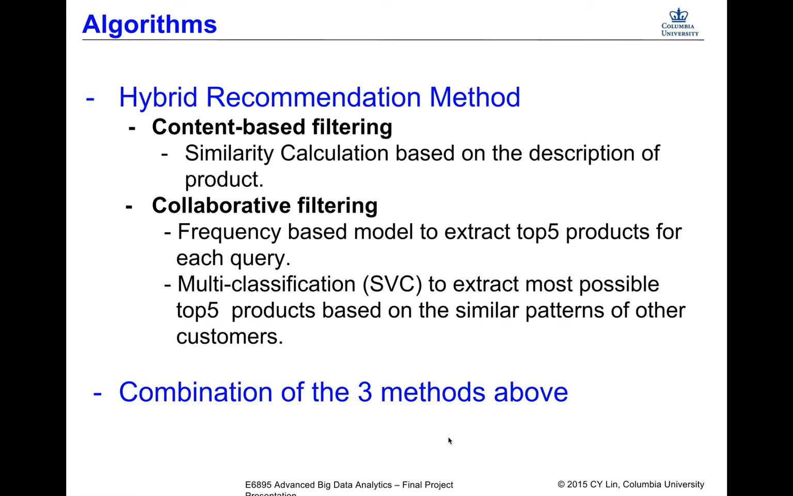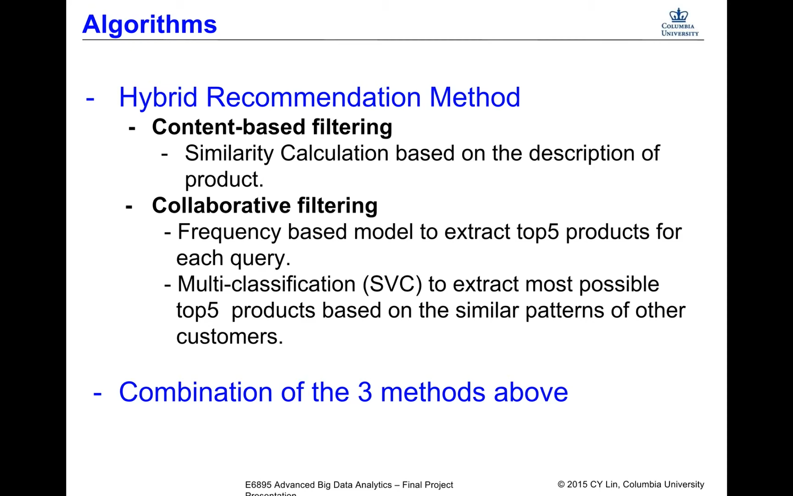The method we adopt is a hybrid recommendation method. There are 2 kinds of recommendation methods. The first one is content-based filtering. We calculate the similarity score based on the description of the product and the query, and then we extract the top 5 descriptions that have the highest similarity score with the query.